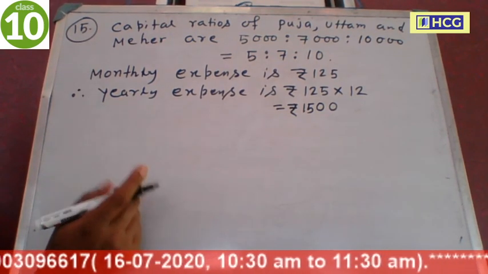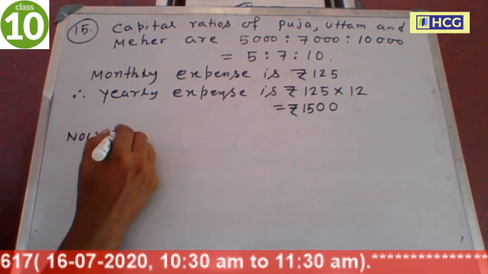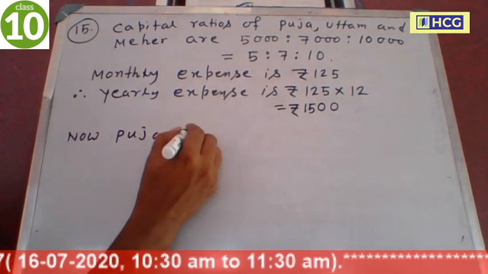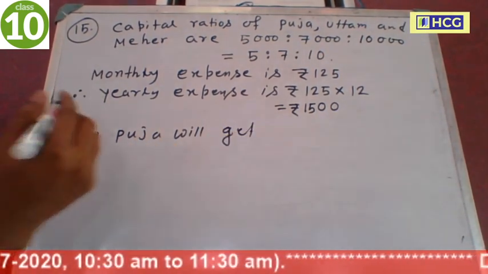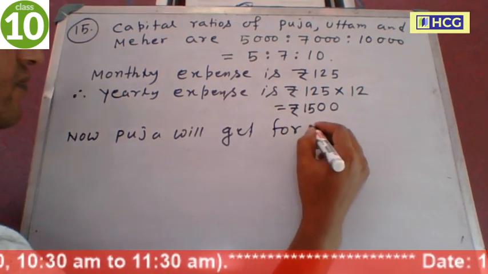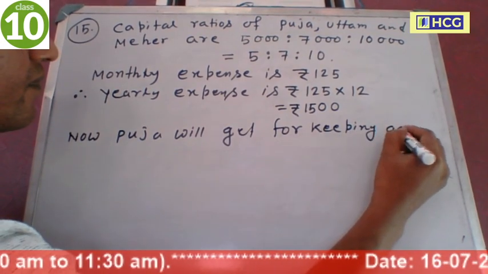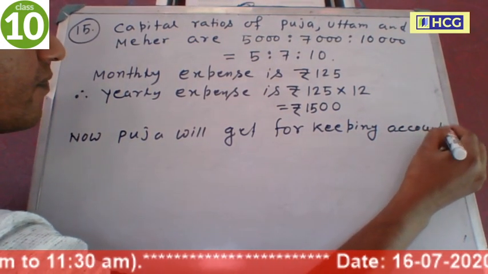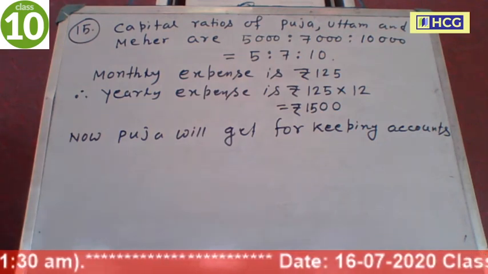Now Pooja will get for keeping the accounts monthly, each will get rupees 200.